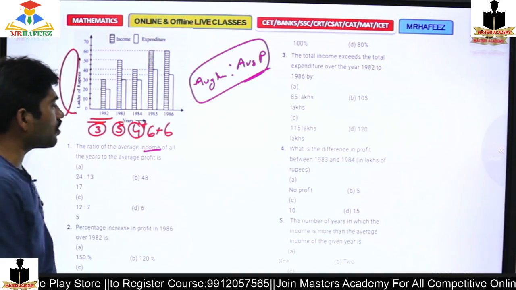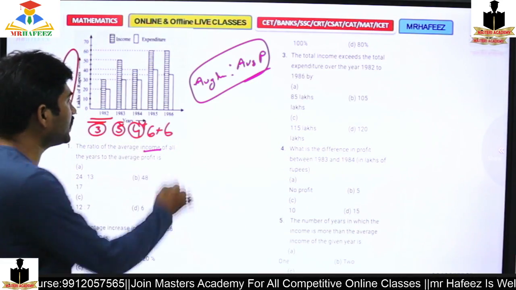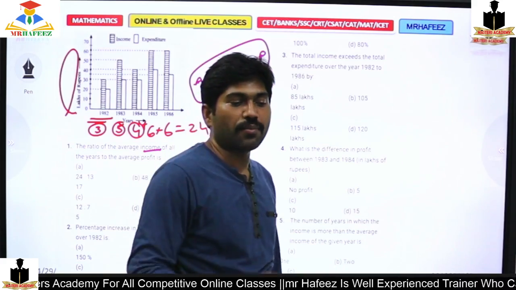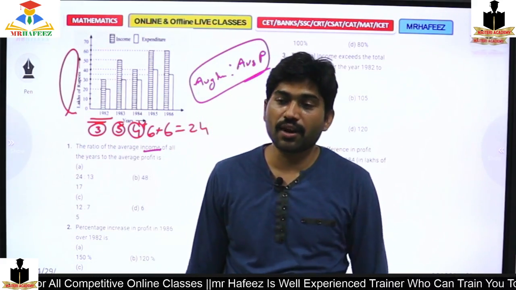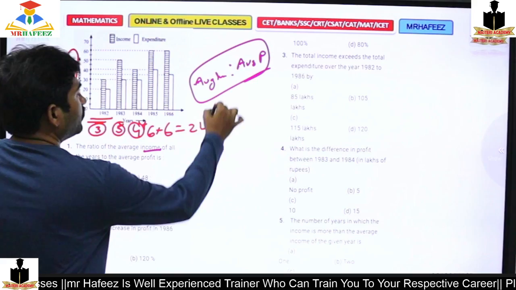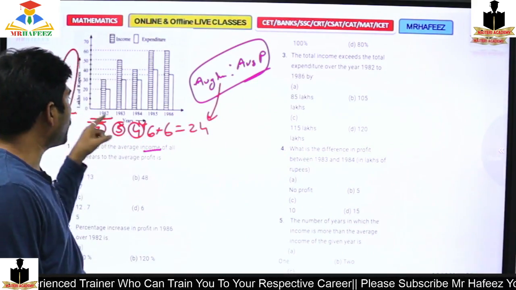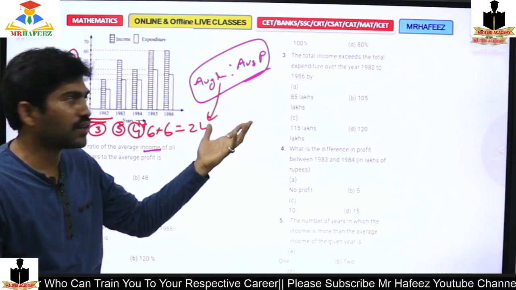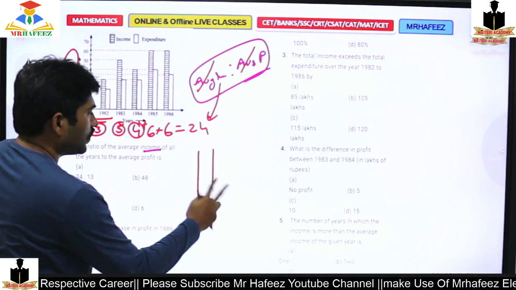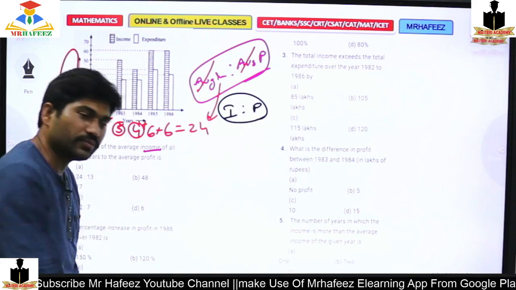So if I add all, 3 plus 5 is 8, 8 plus 4 plus 6 plus 6 equals 24. If you are clear, type CLR in the comment box. Yes. Later, this is income. And for the average income, you should divide by 1, 2, 3, 4, 5. Not required. Average here and average here automatically get cancelled. So the best way to calculate here is the income to profit ratio is enough.